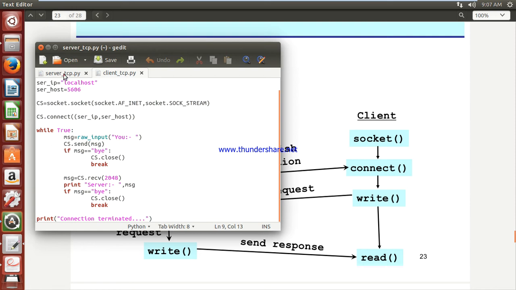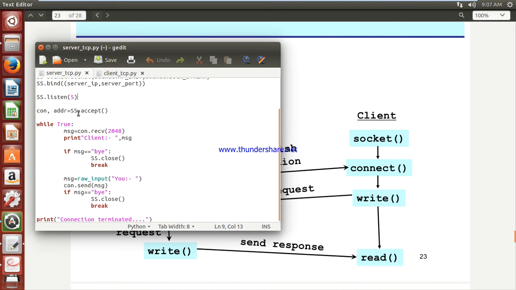Based on that the server accepts your request, and at the same time creates a new socket, and based on that socket further communication is held at the server side. That's why I have also cleared the concept of who is going to run at first glance, and then whose turn it is.